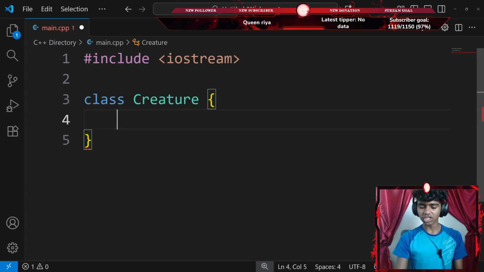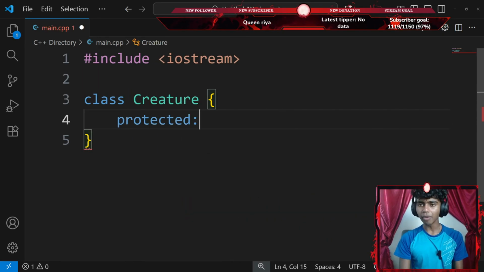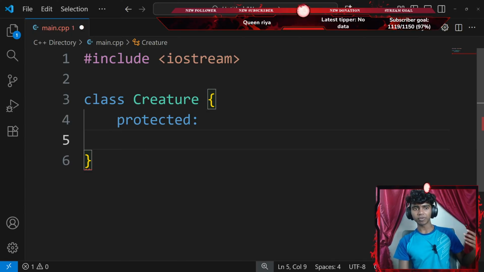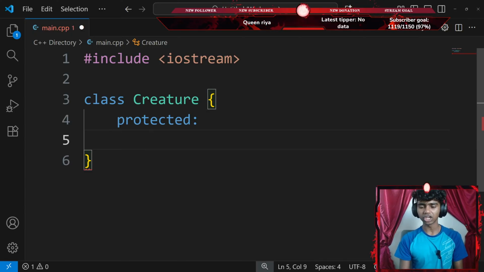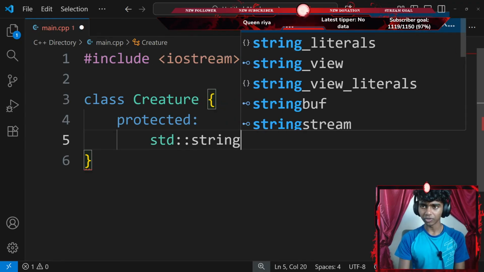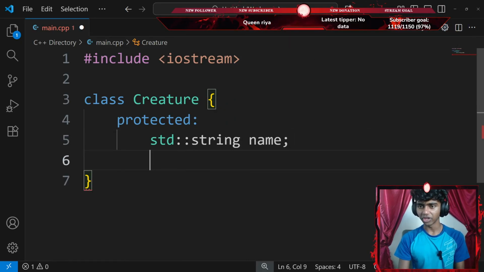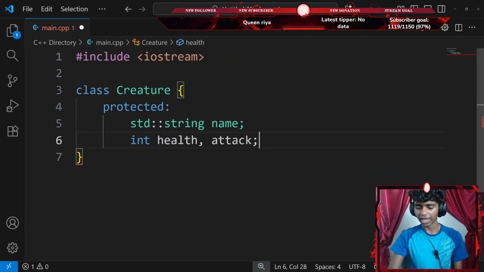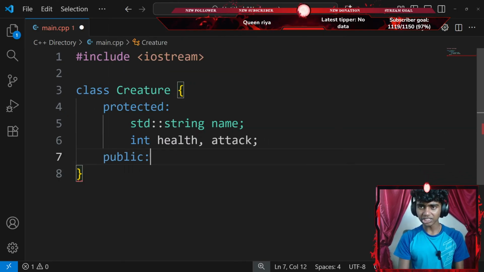Now my creature class is going to have a few protected data members. The first protected data member is going to be name, which is a string, and health and attack are going to be integers. So firstly, I'll go with a standard string of name ending with a semicolon, and then an integer of health and attack. There we go, ending with a semicolon. And then let's go ahead and publicize everything.